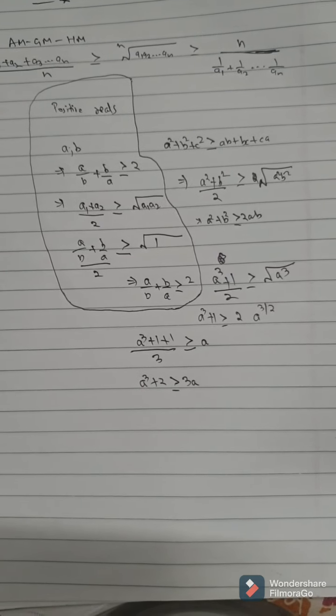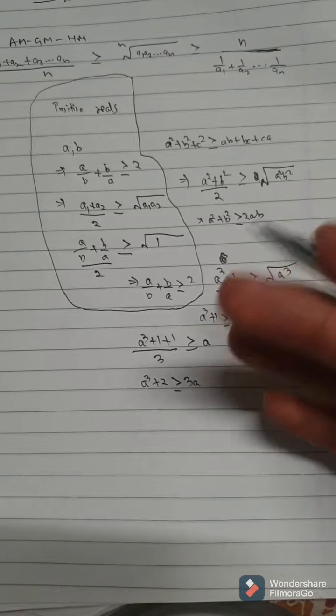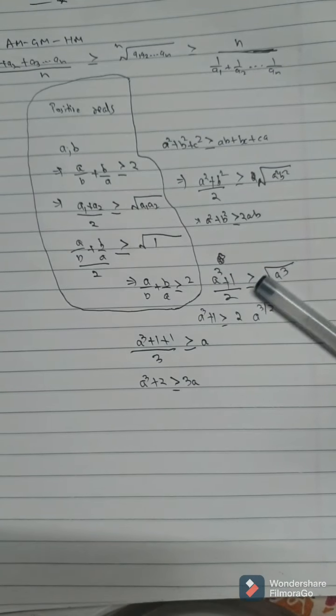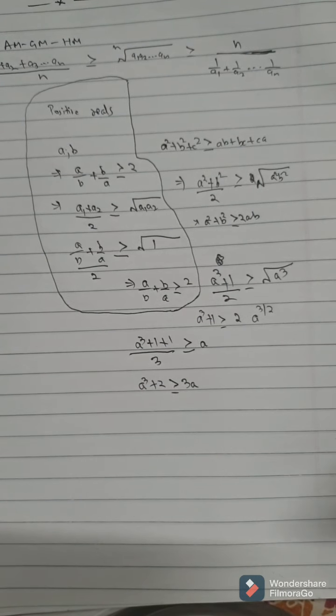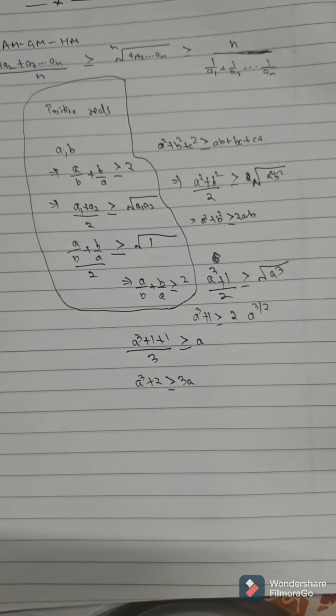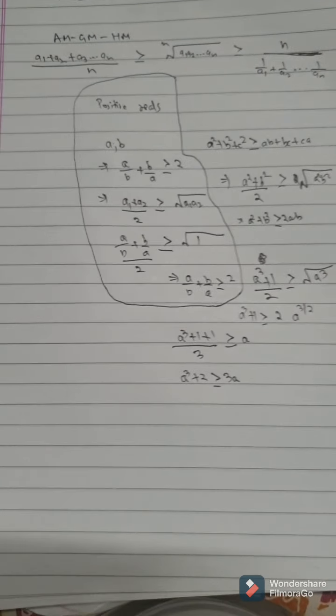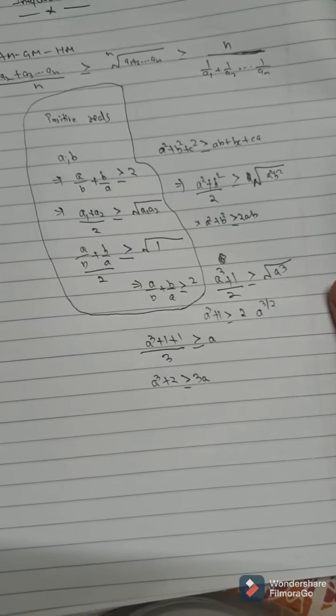What we can do is apply AM-GM taking two terms. Two terms we will take and we will apply AM-GM over there, and then we will add up the results and see what we get. This is a very important trick. We have to do this many a times. How would we do this? We will apply AM-GM 3 times.